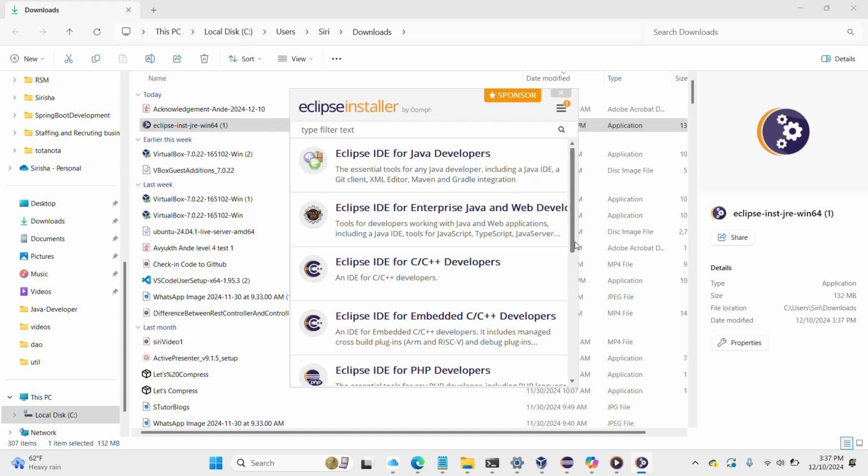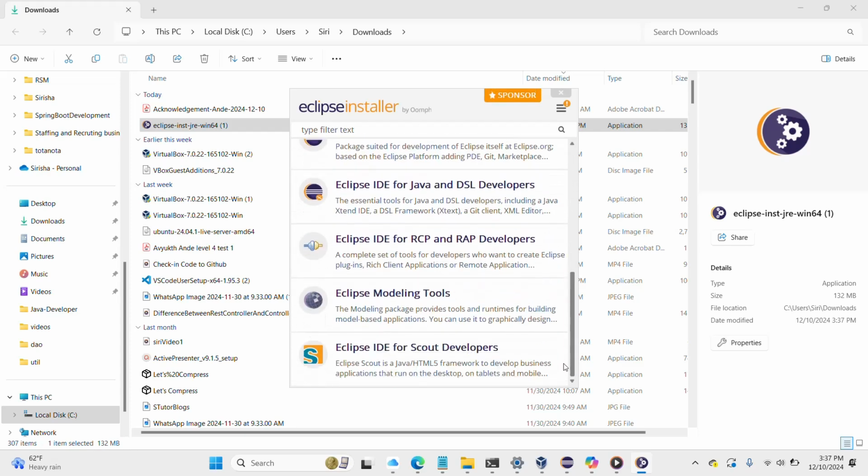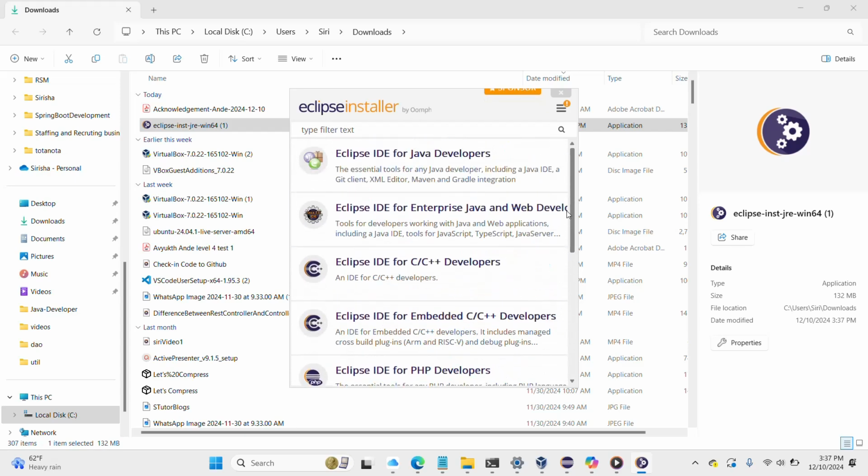Based on your preferences, if you're a Java developer, you have to select this one. If you're a C++ developer, you have to select the appropriate technologies based on your requirement. And then you just click next, next, next, and then it should install the Eclipse version completely.